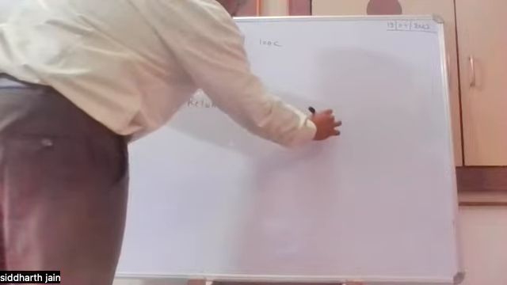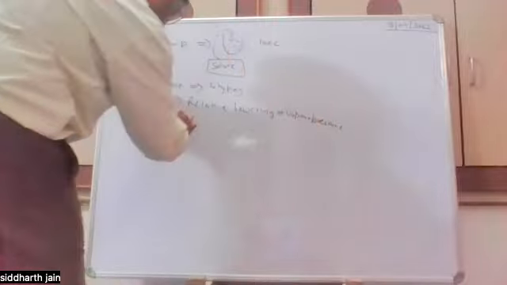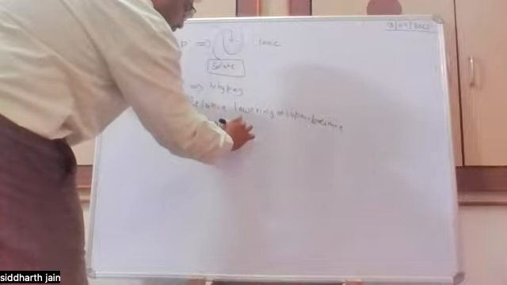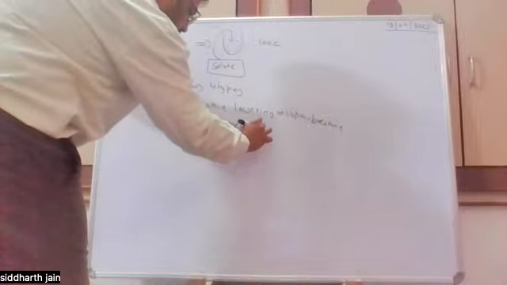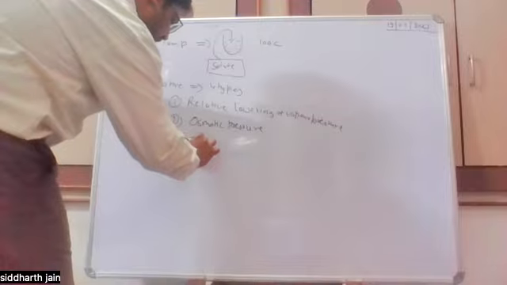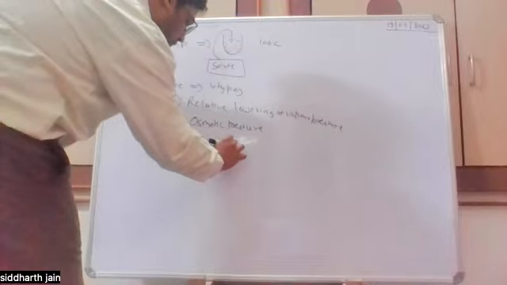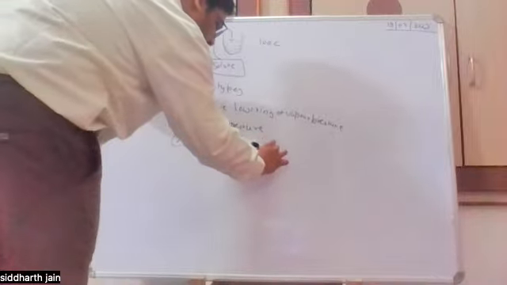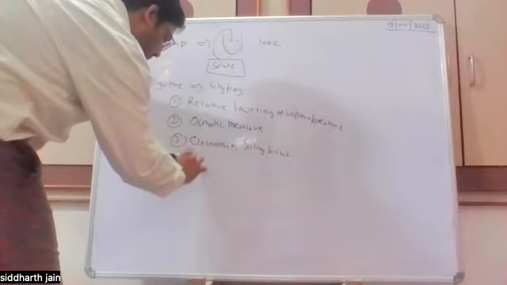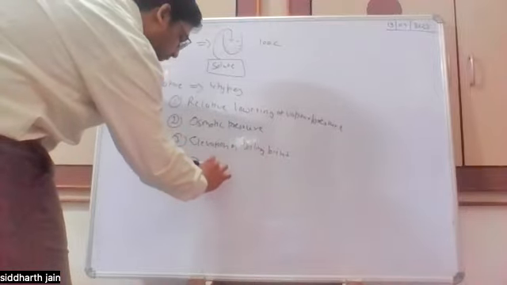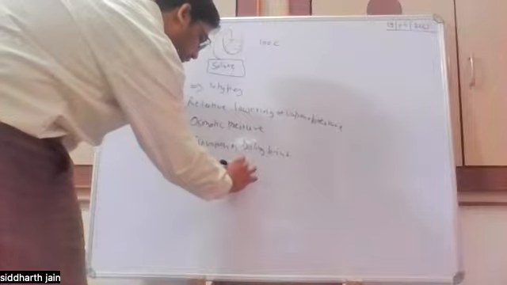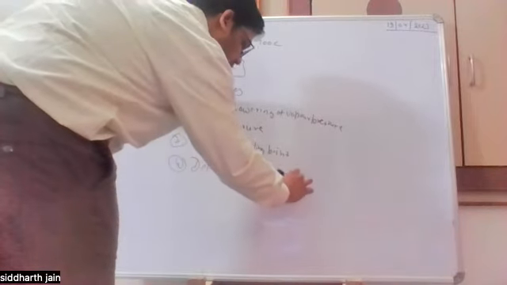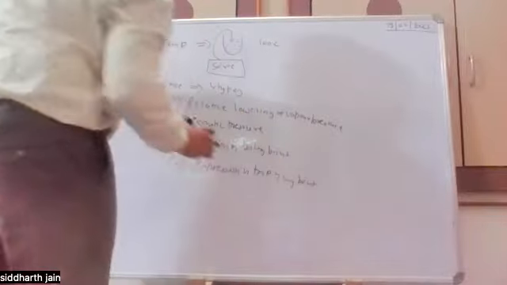Second one is osmotic pressure. Third one is elevation in boiling point. Fourth one is depression in freezing point. So these are 4 types of colligative properties that are observed.